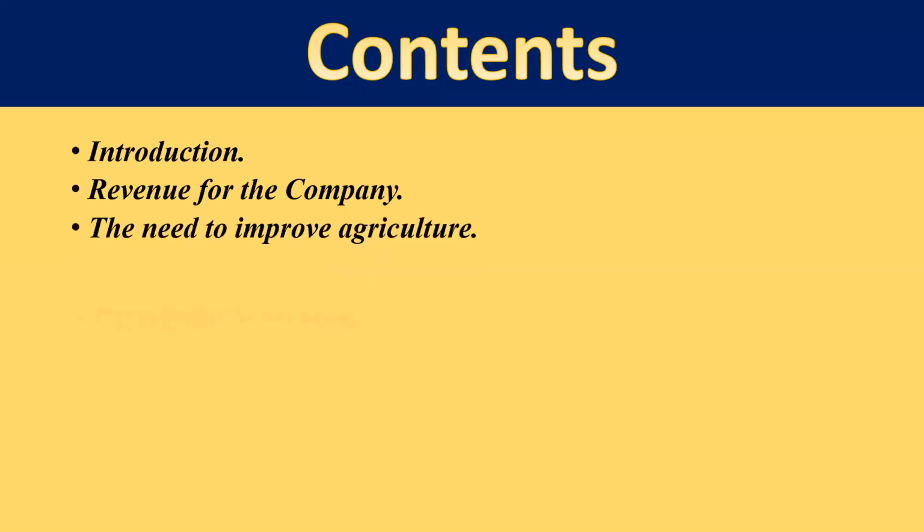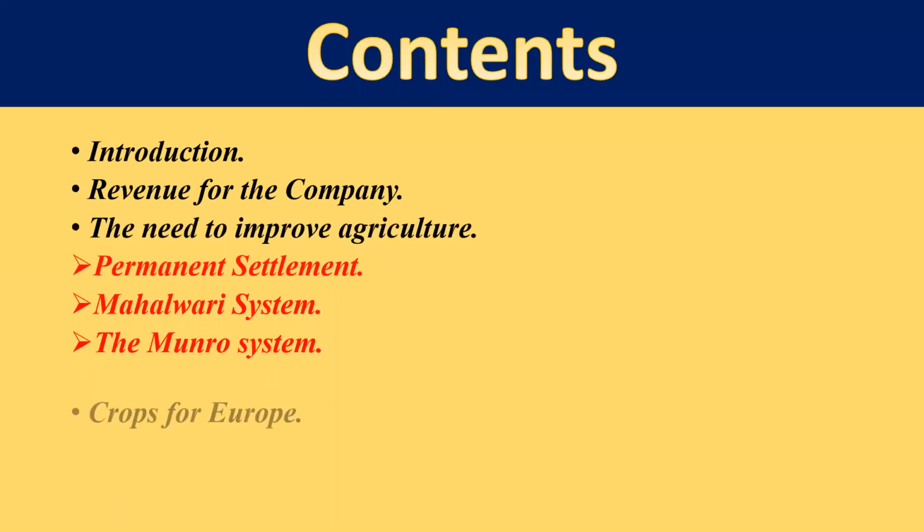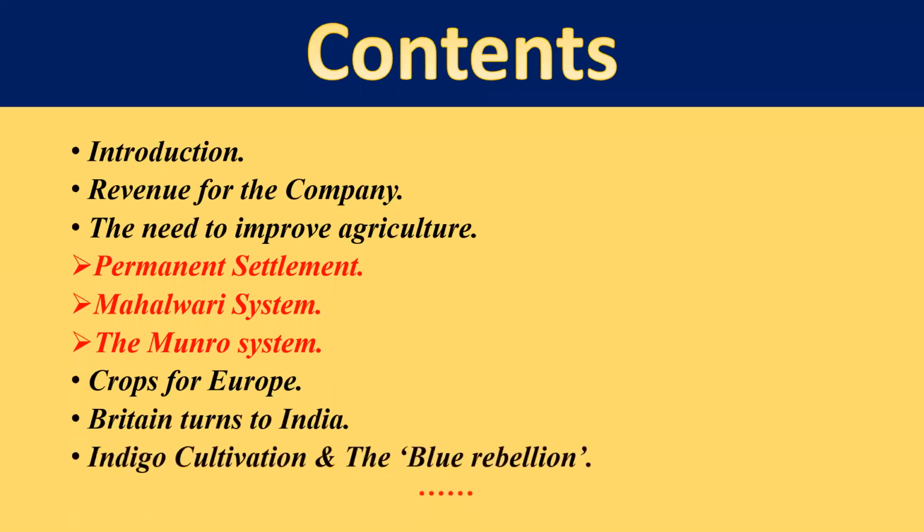Before starting, we will discuss what topics we will cover in this video lecture. First of all, we will give the introduction of the chapter. After that, we will see how the company took the revenue, meaning what steps it adopted to get revenue for the company. Then we will discuss the need to improve agriculture. It is the most important thing, because we are discussing the countryside, the rural areas, so we have to discuss the agriculture field also. Why it is needed and what they started, we will discuss all these things.